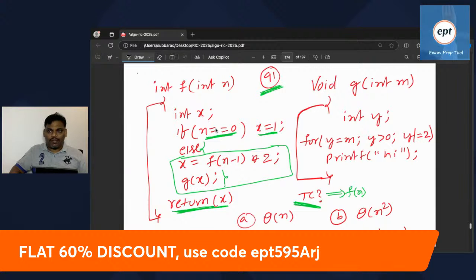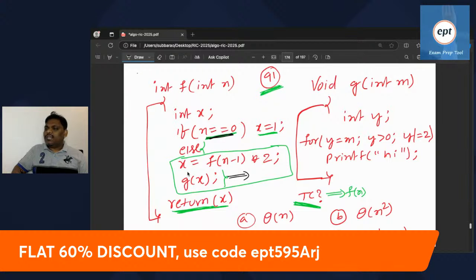So I'm starting. Everyone see this? If n is equal to 0, x is equal to 1. Else x is equal to f of n minus 1, which is a recursive function, into 2. Lastly, g of x will be called, return x. What is the time complexity of g of x? We have to check, because he's asking the overall time complexity of the f function. Internally, f contains g. Without calculating g, how can you calculate f? So you have to calculate g also. Let's see one by one.